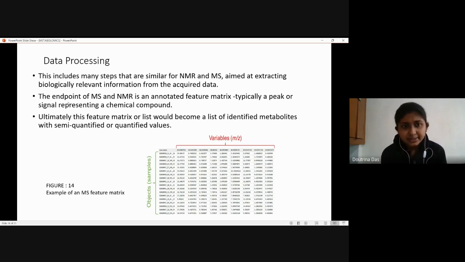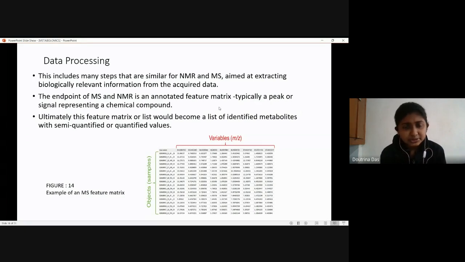So the endpoint of an MS and an NMR is an annotated feature matrix. This is just a depiction of the feature matrix. These are the results of a peak or a signal obtained from an NMR or an MS study. And each of these signals is a peak.